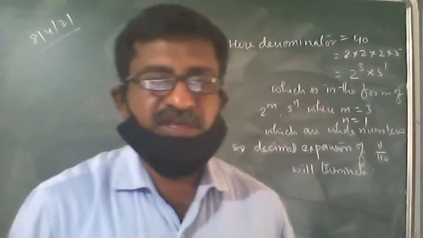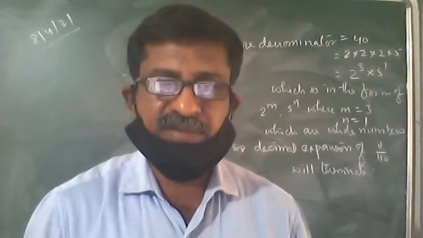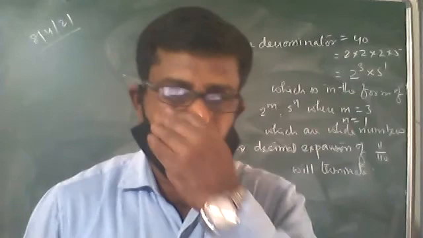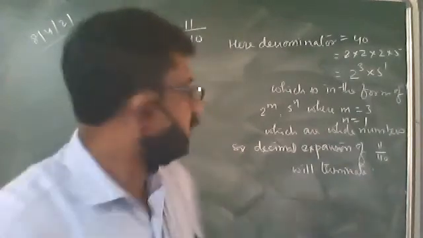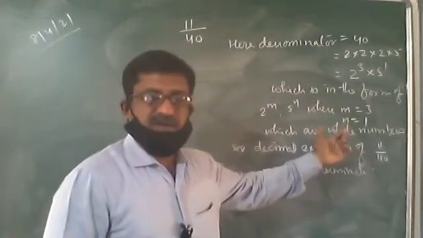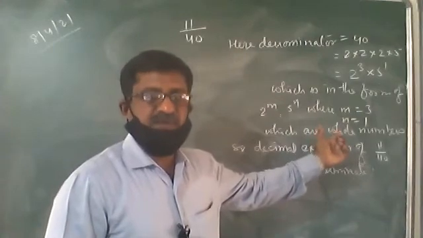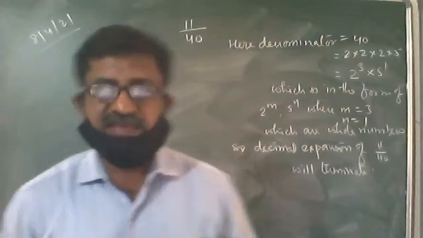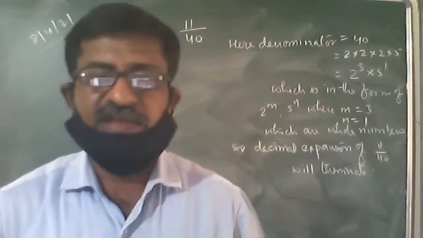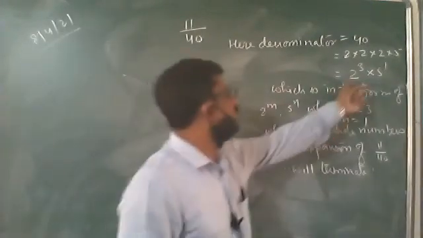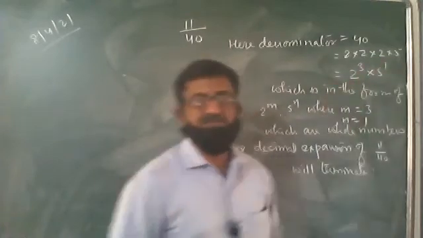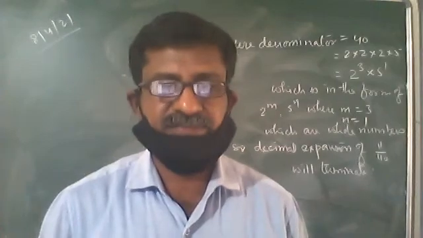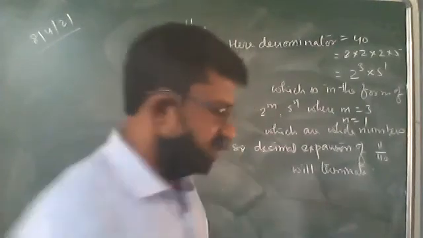If 40 is the denominator, we take the prime factors of this 40. We got 2 into 2 into 2 into 5. If this number has prime factors in the form of 2 to the power m, 5 to the power n, then the decimal expansion of the number will terminate. And in case it is not in that form, it will not terminate. Here we are getting that form, 2 to the power m into 5 to the power n. It's in that form, so the decimal expansion of the number will terminate. Clear? We'll take some more examples.